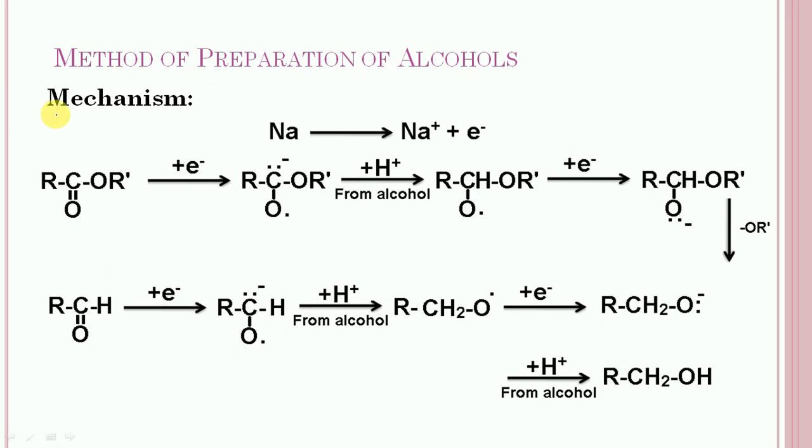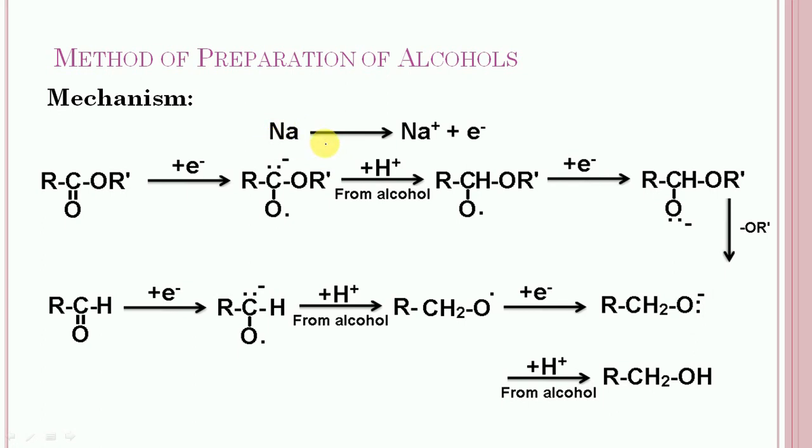Let us consider the mechanism of Bouveault-Blanc reduction. This reduction is believed to occur in several steps involving transfer of 1 electron at a time, and the alcohol acts as a source of proton. So let us consider the mechanism.